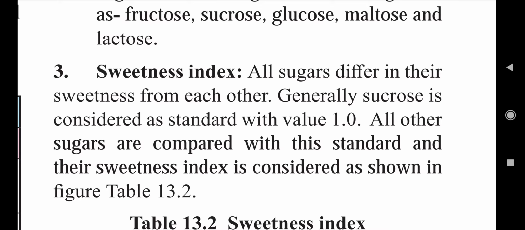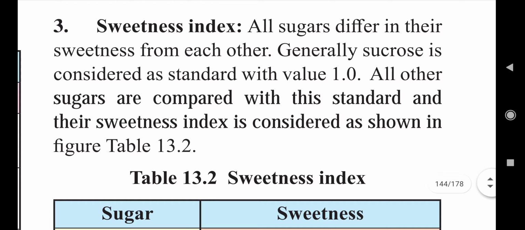Whenever we want to study other sweet products, we compare them with sucrose. So the sweetness index of sucrose is 1.